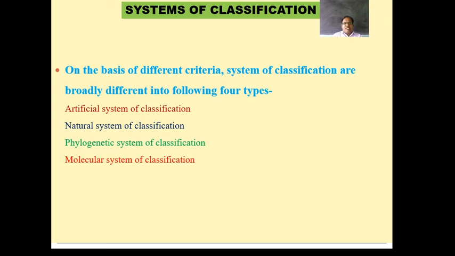These are the different systems of classification which help for classification of plants, identification of plants, and giving names to plants.